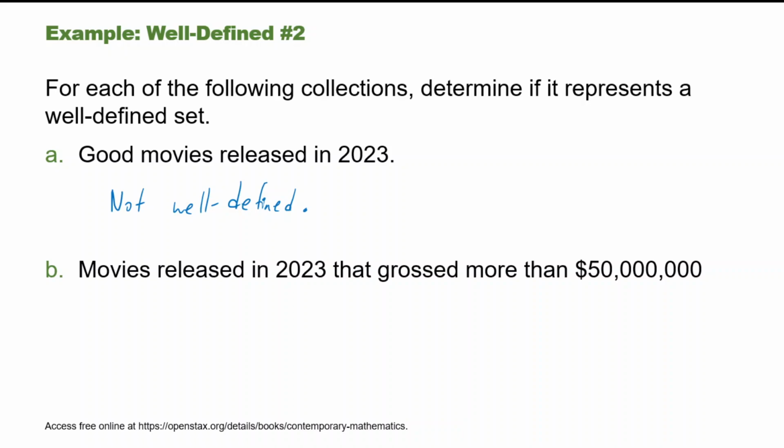Part B, movies released in 2023 that grossed more than $50 million. Now this set is well defined because it is not up to the viewer to determine, whereas it is up to the viewer to determine if it's good. Saying how much it grossed is an objective fact. We can easily determine whether something fits this description or not.